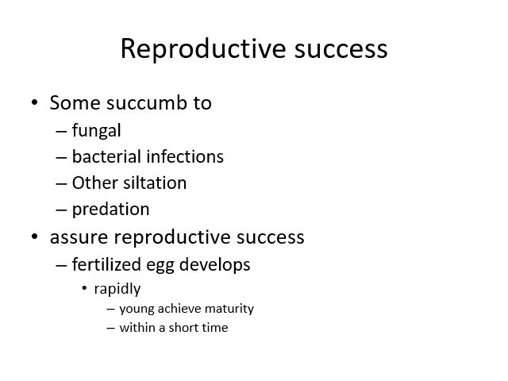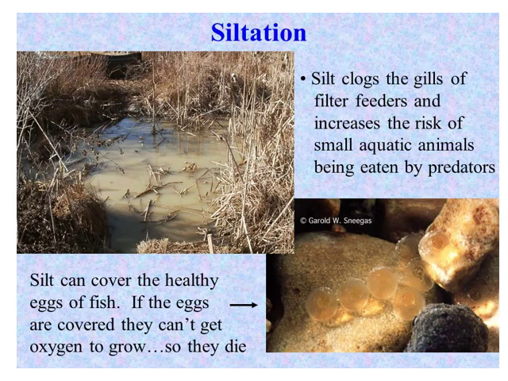To assure reproductive success, fertilized eggs develop rapidly and the young achieve maturity within a short time. The young ones will quickly increase their maturity. Siltation, that is, silt clogs the gills of filter feeders and increases the risk of small aquatic animals being eaten by predators. That's why developing fish will be eaten by predators, and silt can cover the healthy eggs of fish, and if the eggs are covered, they cannot get oxygen to grow, so they die off.